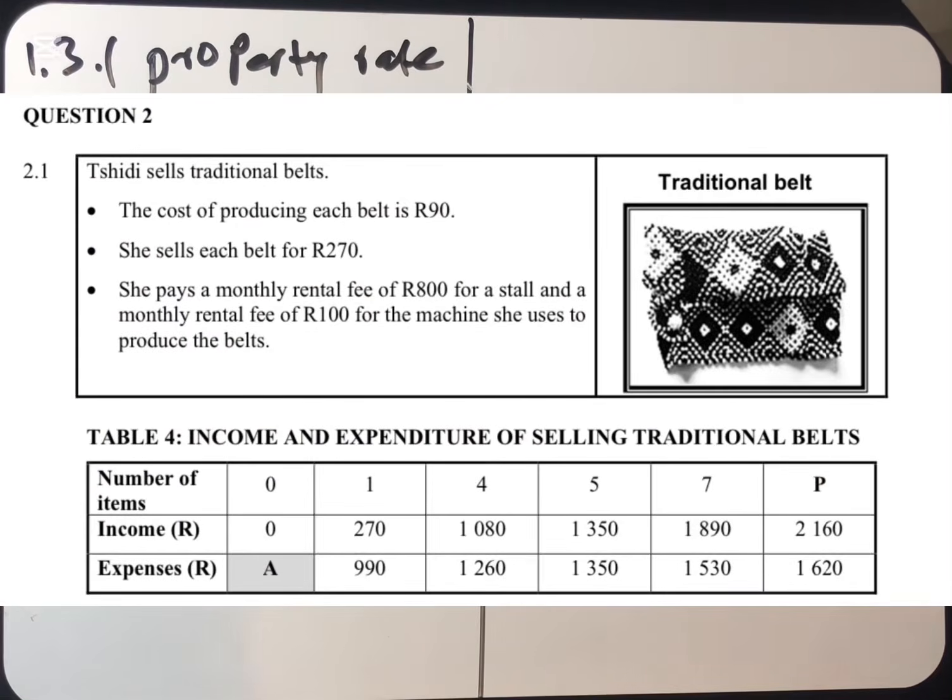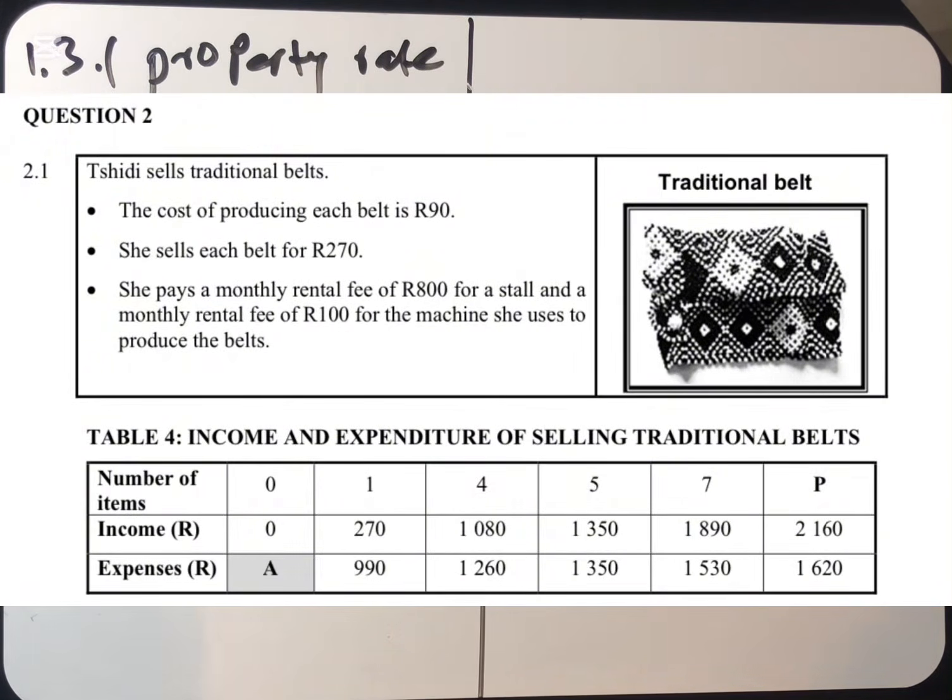Let's move to question 2. It says that CD sells traditional belts. The cost of producing each belt is 90 rand. She sells each belt for 270. She pays a monthly rental fee of 800 rand for a stall and a monthly rental fee of 100 rand for a machine she uses to produce the belts. Income and expenditure of selling traditional belts is in table 4.